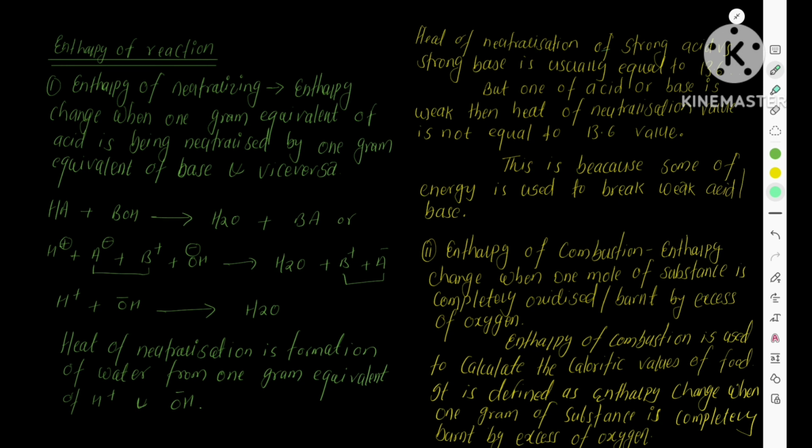This can also be written as H plus, A minus, B plus, OH minus. Proton and hydroxide combine and form water, whereas A and B remain as ions. On either side of these equations, A and B are common, so we can eliminate them and write proton plus hydroxide giving water.